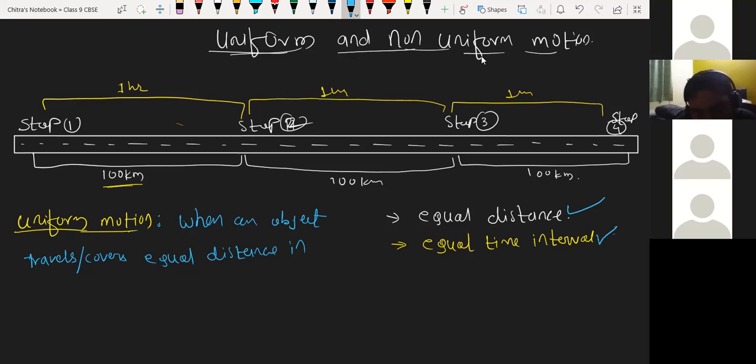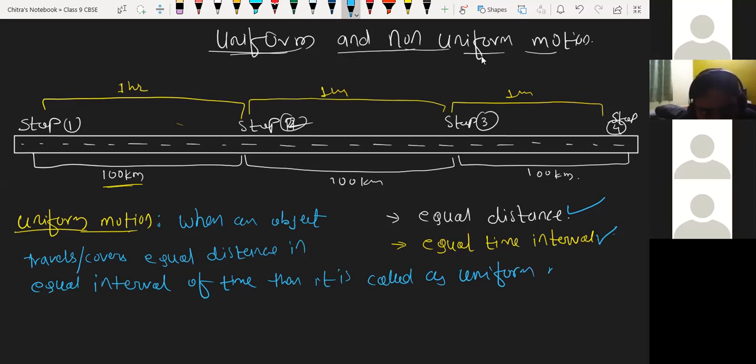We have taken another point also, in equal interval of time. When an object covers equal distance in equal interval of time, then it is called as uniform motion. If a question comes like what is uniform linear motion, you have to say, when an object travels equal distance in equal interval of time.